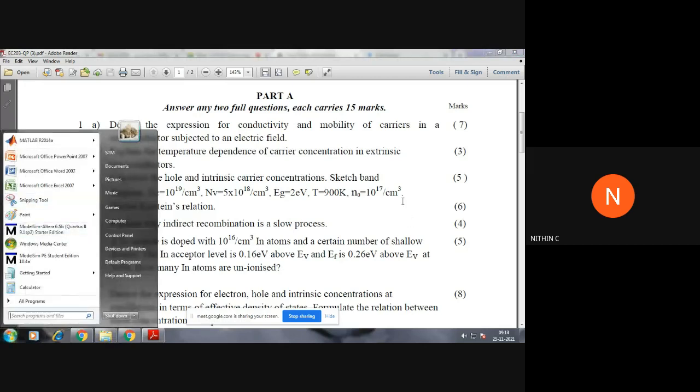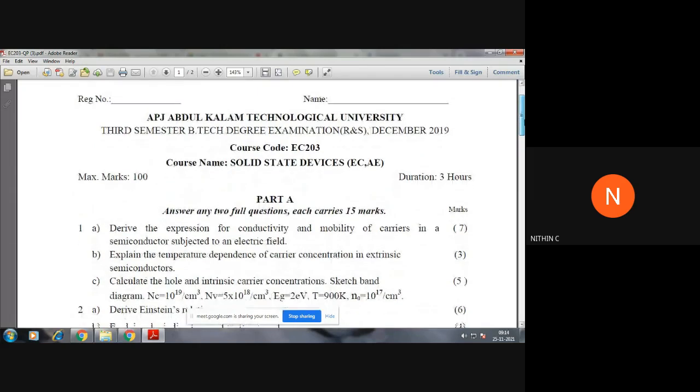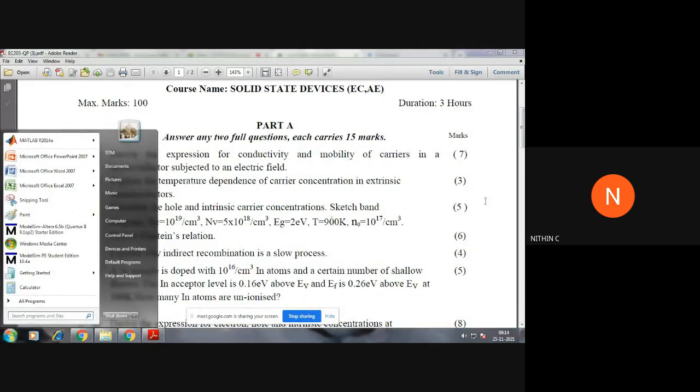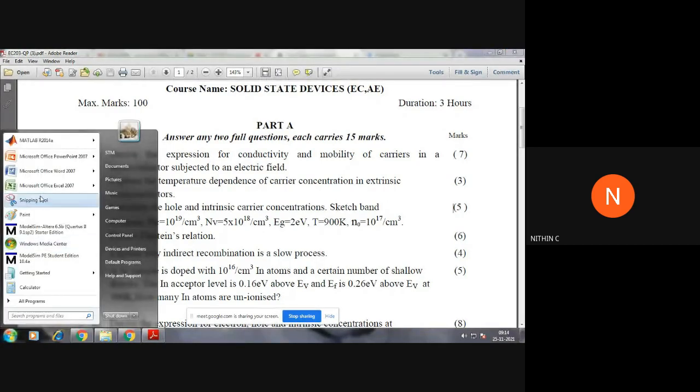So this was your question. This is your question paper from 2019, solid state devices. In that, you can see a 5-mark question out here. Calculate the Hall and intrinsic carrier. See, that is asked for 5 marks. This question is easy if you know the expressions. Just note this question.